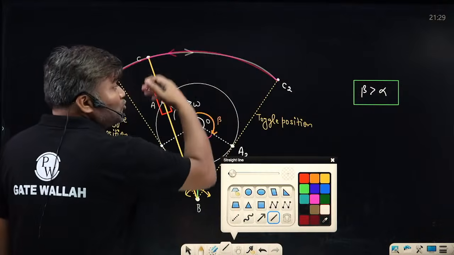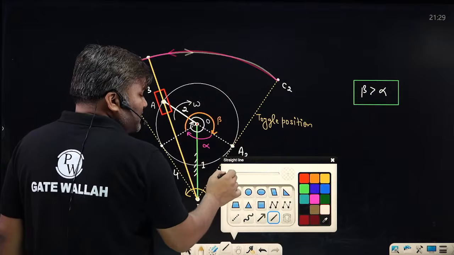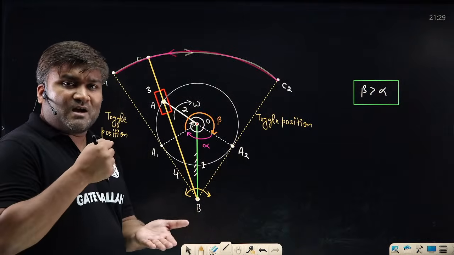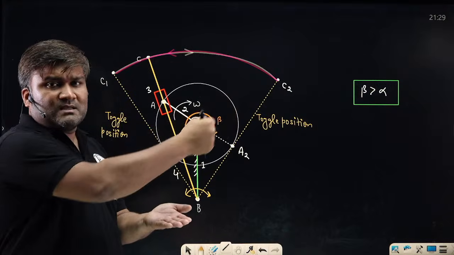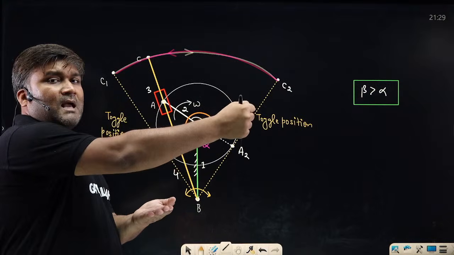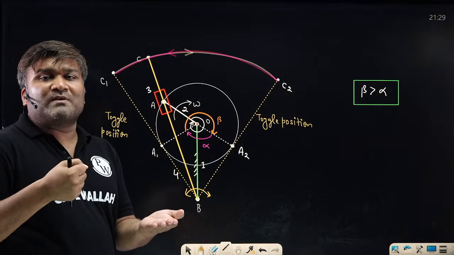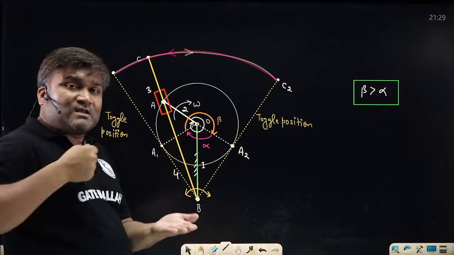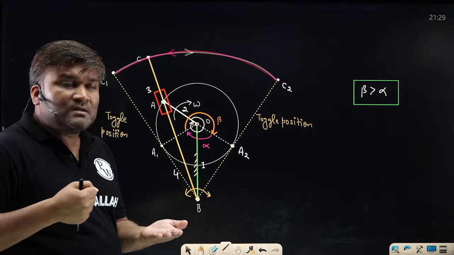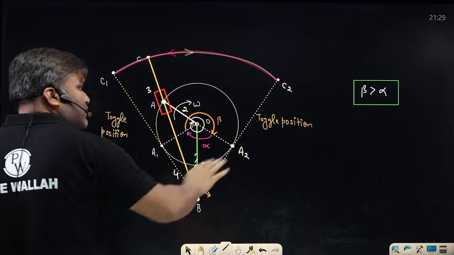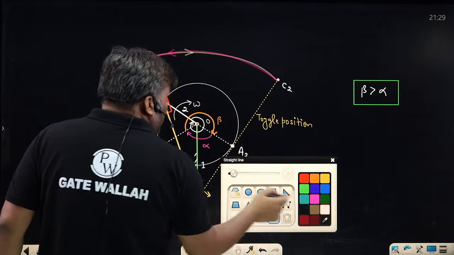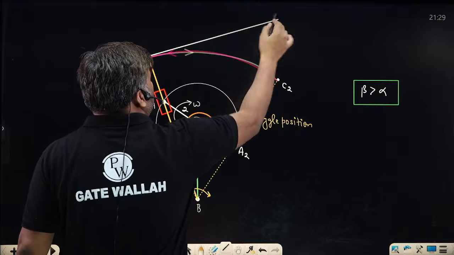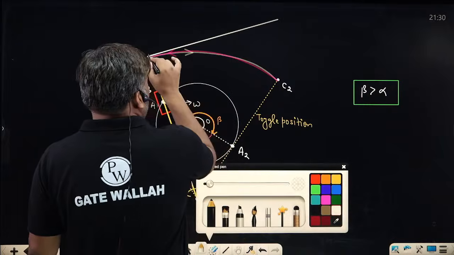Now, if I want to use this mechanism for any purpose, say for example, I want to make my shaper machine. In a shaper machine, we have a cutter. That cutter moves like this, doing the cutting operation, and while coming back, I want it to be faster. So it moves slowly, doing the cutting operation, and then returns fast. So for that, this is the quick return mechanism. Now at point C, with the help of some link, I have connected a pin joint.